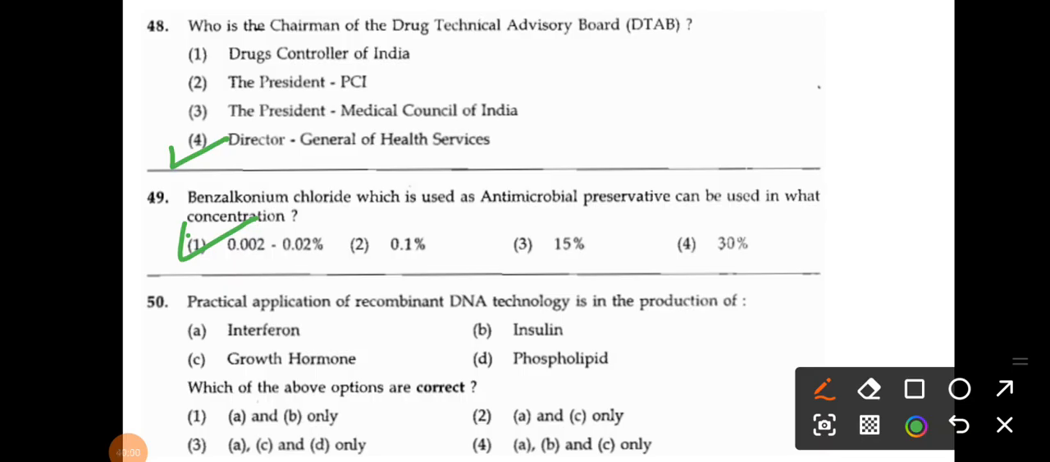Question number 50: practical application of recombinant DNA technology in the production of interferon, insulin, growth hormone and phospholipids. So what is the correct answer here? That is option number 4, because phospholipids are not produced by recombinant DNA technology. Interferon, insulin and growth hormone are also produced by DNA technology.